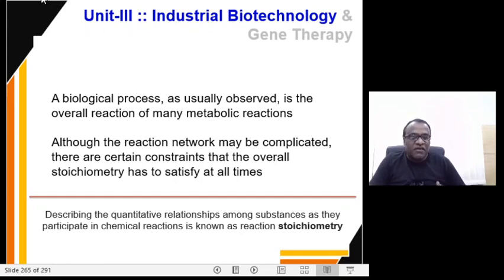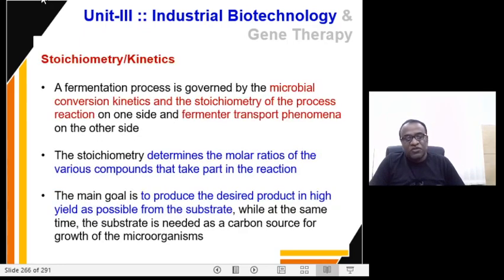Now, the stoichiometry is about the quantitative relationships among the substances that are taking part in the reaction process. So the stoichiometry and the kinetics are very important in understanding the fermentation process. We know that the fermentation process is governed by two important components.